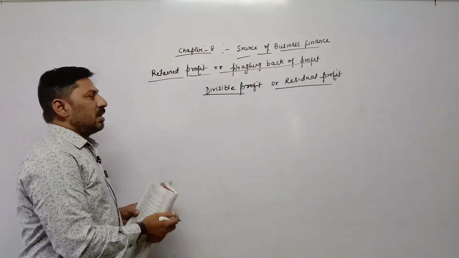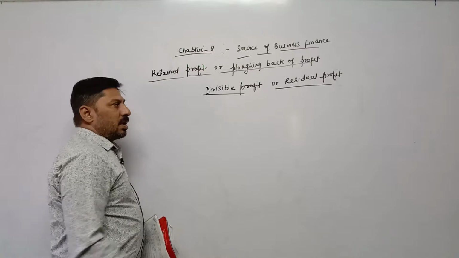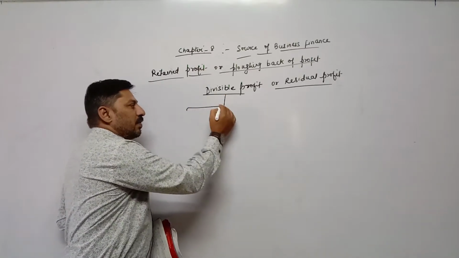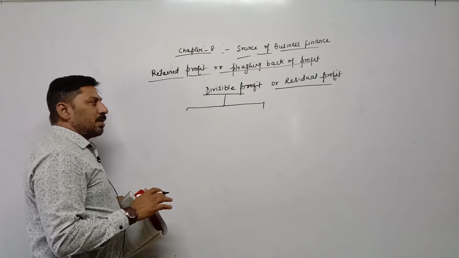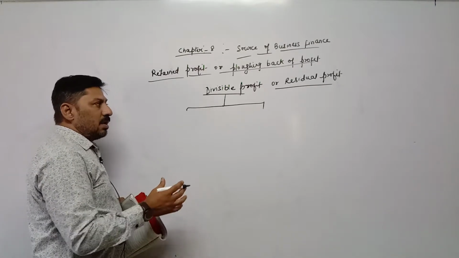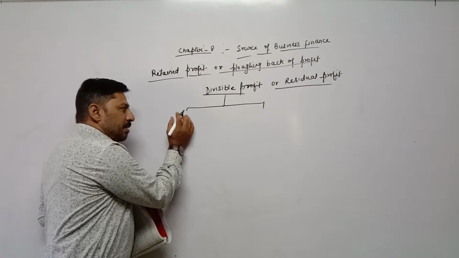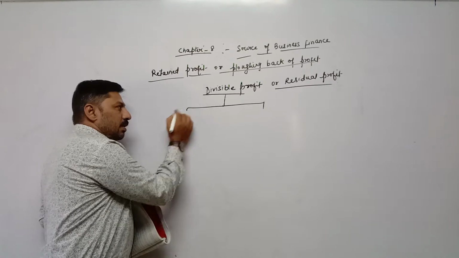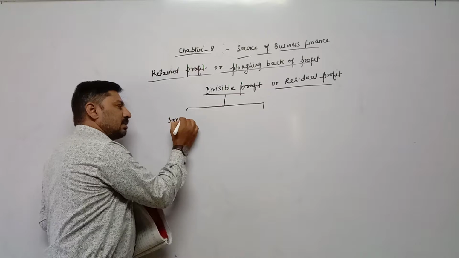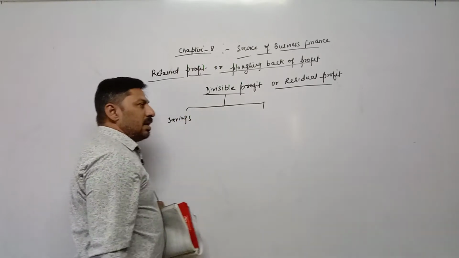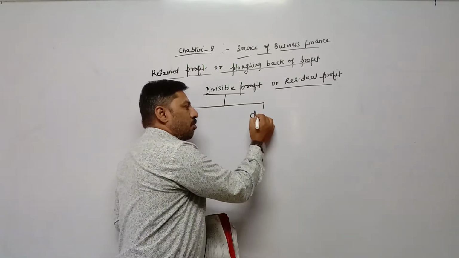Now out of this divisible profit, the company has to divide it into two parts. It depends on the company's nature or the company's decision. A major part of the divisible profit they can keep for savings, and a minor part they can distribute in the form of dividend.